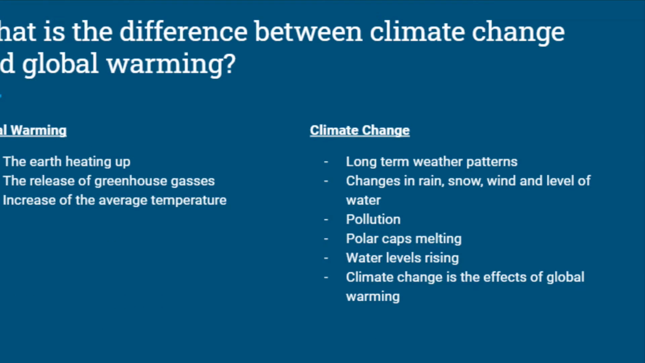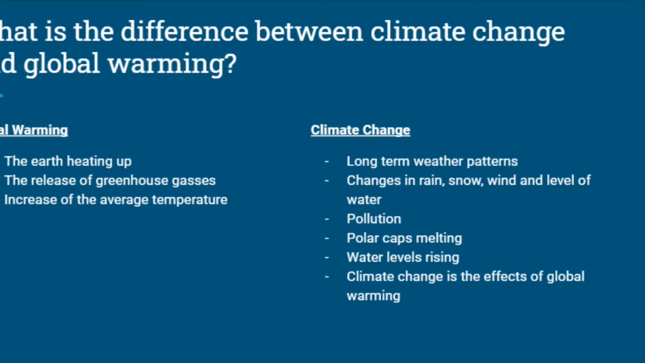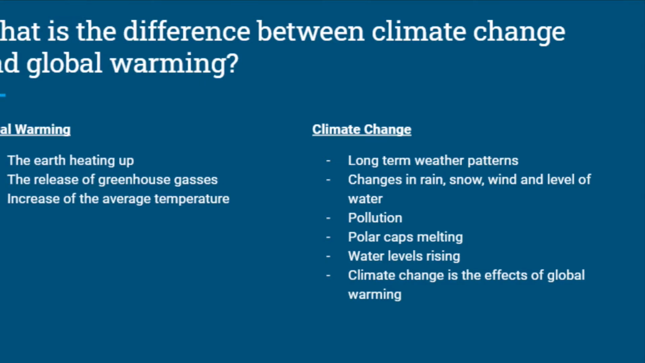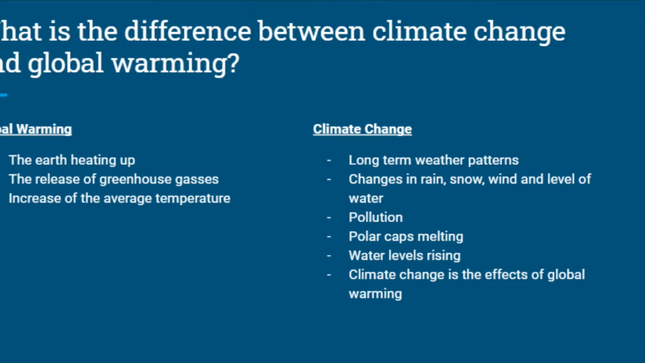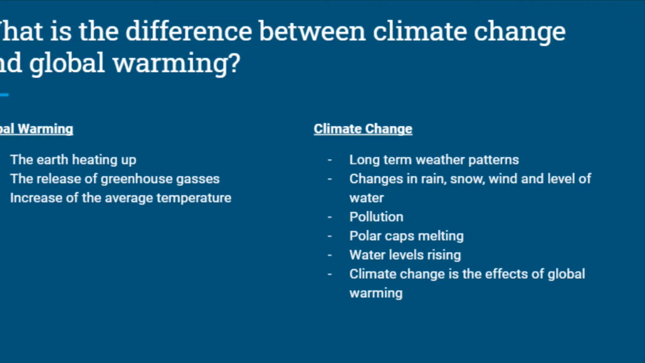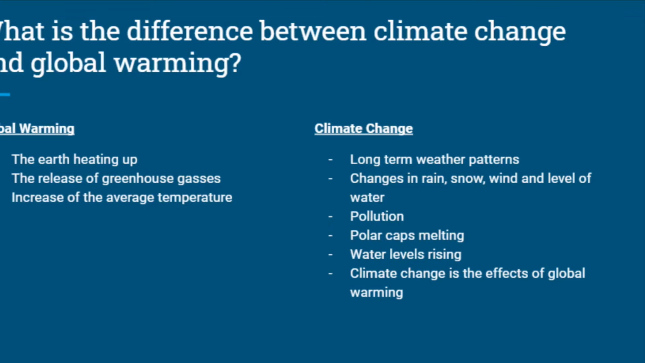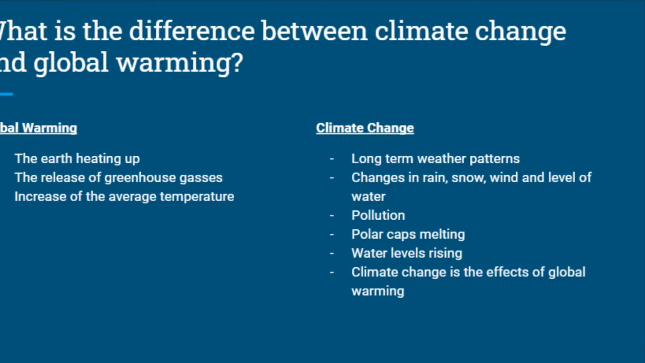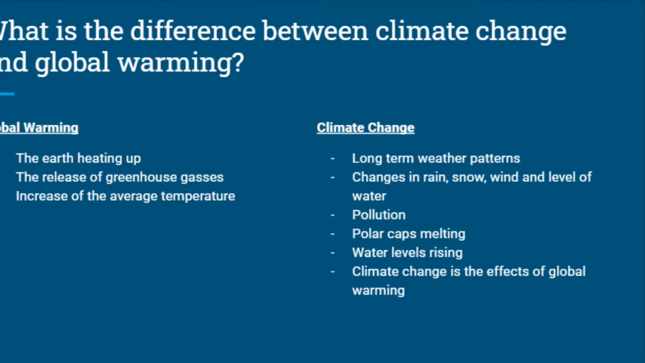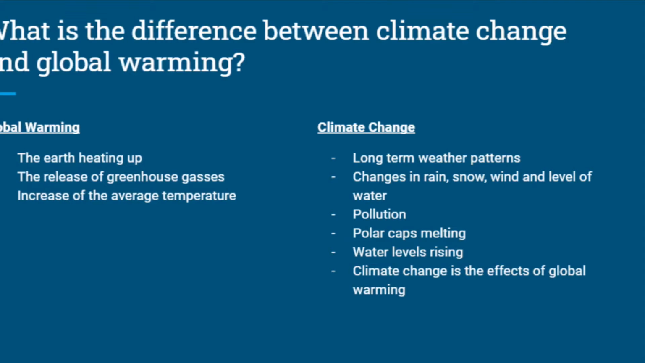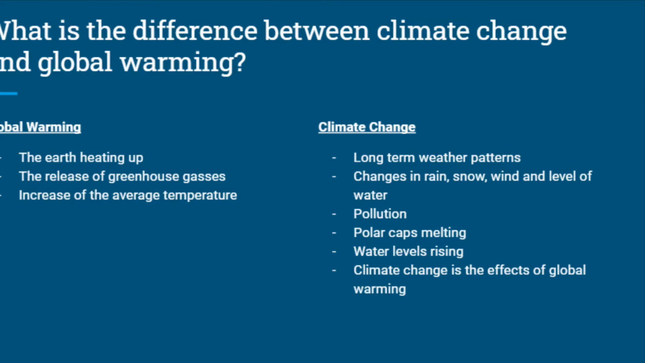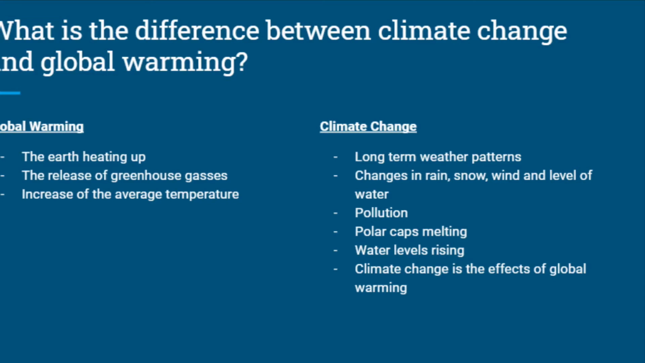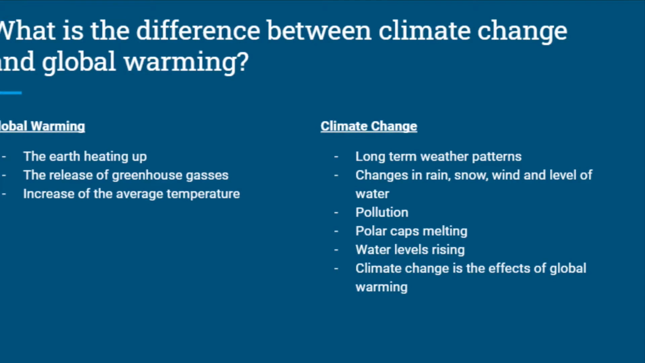People think global warming and climate change are the same thing. What is the difference between climate change and global warming? Global warming is pretty much the Earth heating up, the release of greenhouse gases, and the increase of the average temperature. Climate change is long-term weather pattern changes in the rain, snow, and the level of water, pollution, polar caps melting, and water levels rising. Climate change is pretty much the after effects of global warming.